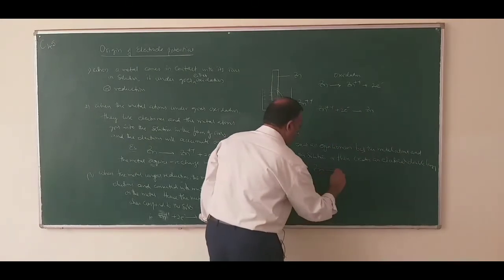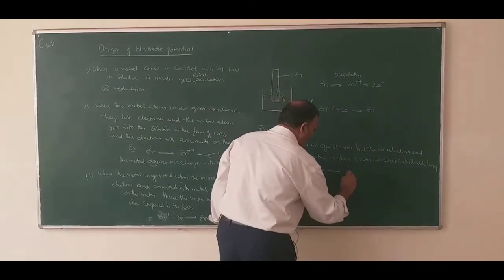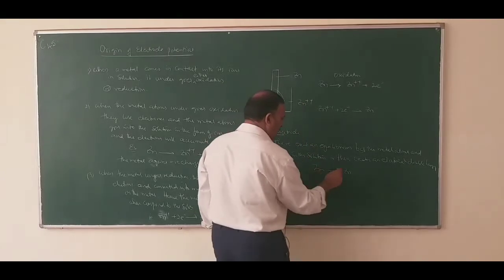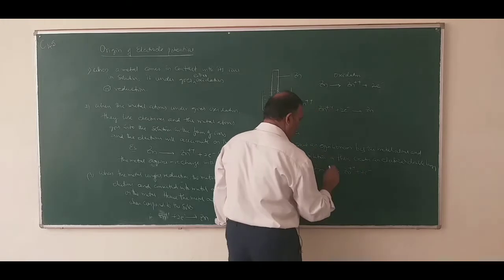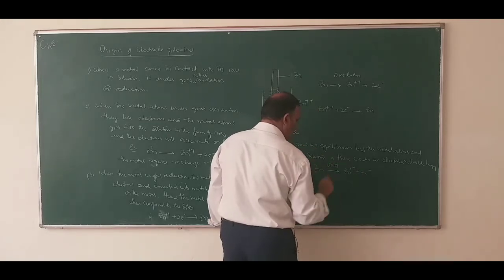So there exists an equilibrium between oxidation and reduction. Zinc undergoes oxidation forming zinc ions plus electrons. This is oxidation.